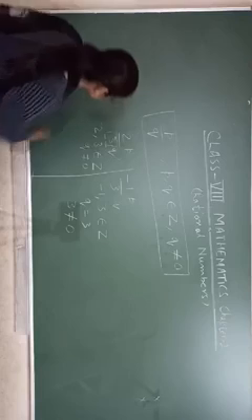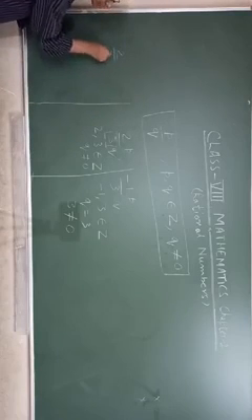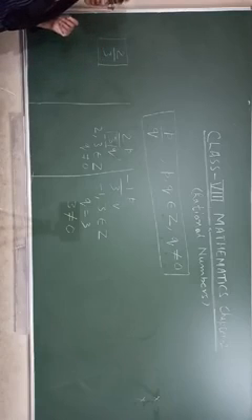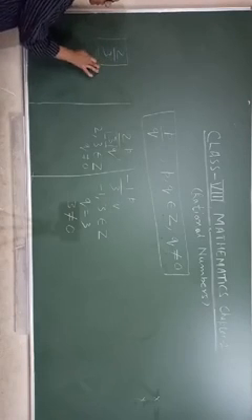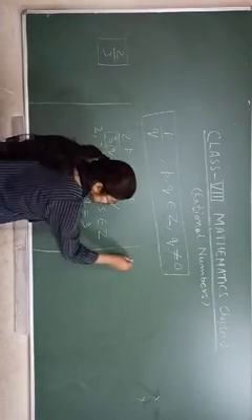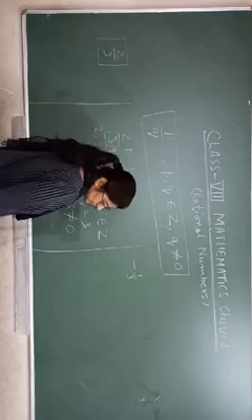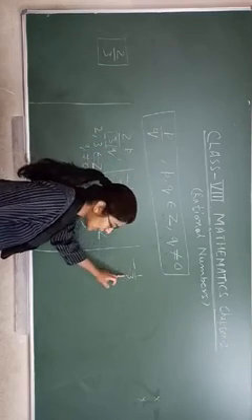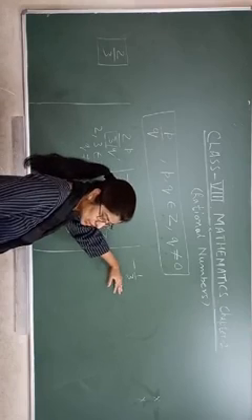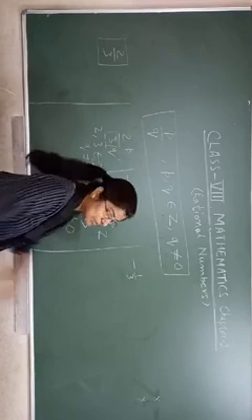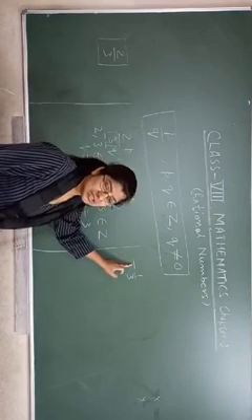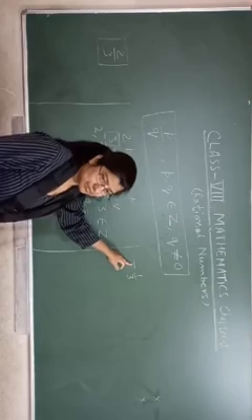In lower class, you read about fractions. You say 2 by 3 is a fraction also. Yes, you are right. And this is a rational number also. But if you say minus 1 by 3, we can't say that is a fraction, because here is a minus sign and fractions can't be negative.